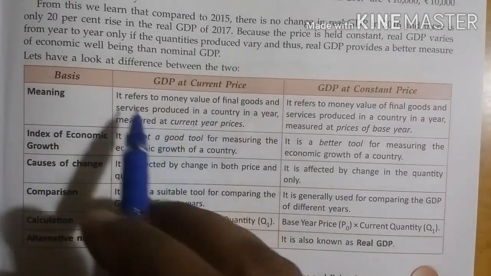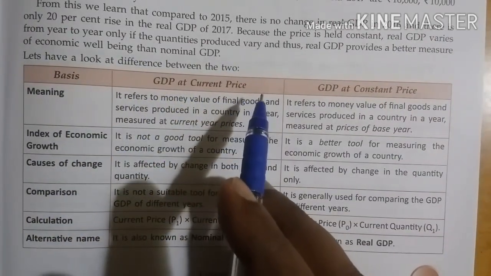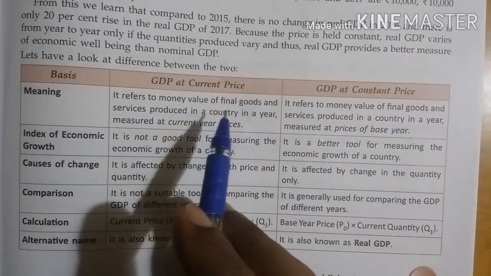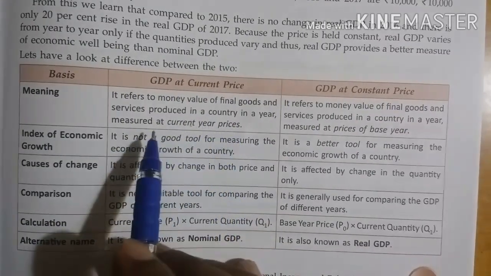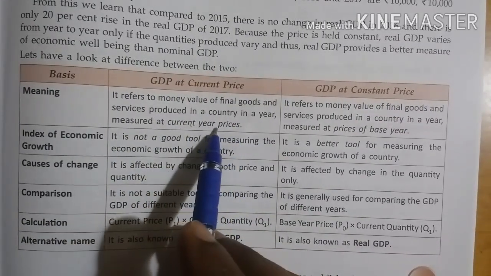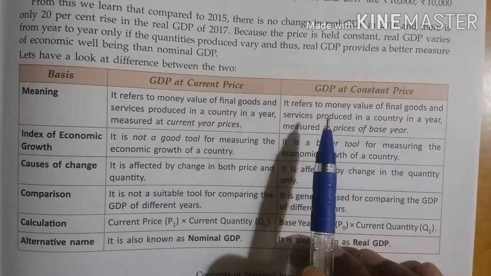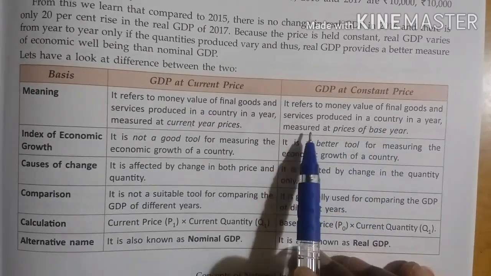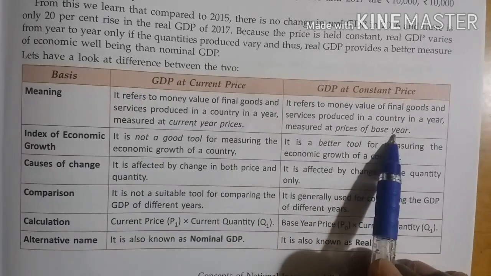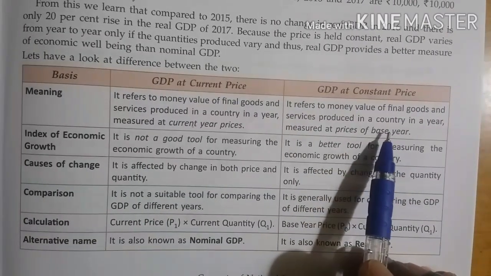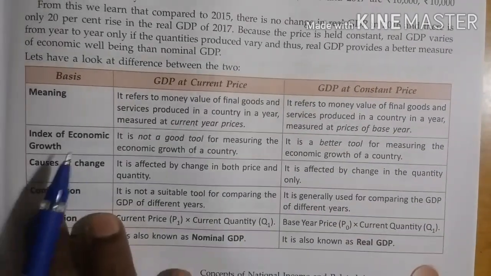So let us take a look at the difference between the two, GDP at current price and GDP at constant price. GDP at current price is the money value of final goods and services produced in a country, which is measured at that particular year's prices, that is current year price. GDP at constant price is the money value of final goods and services produced in a country in a year, but measured at some base year price. So normally base year prices in India are taken as 1999, sometimes earlier it was 1981, like that. So 2015 is also taken as base year.